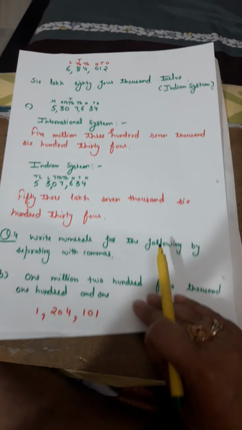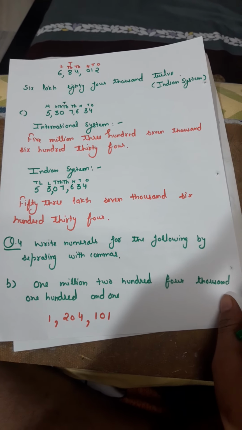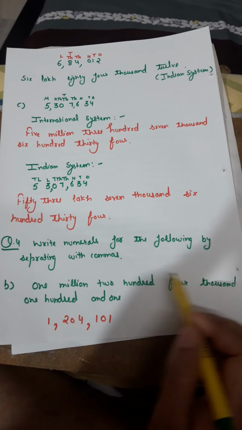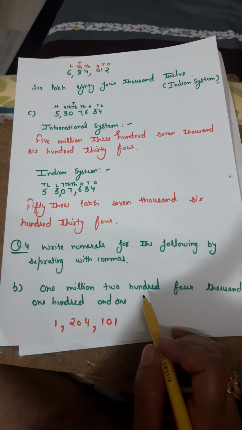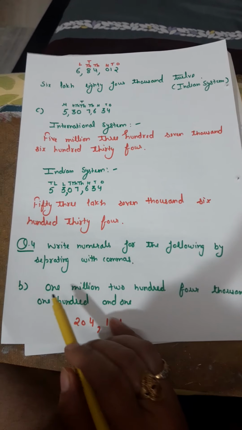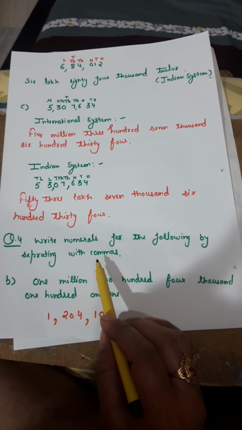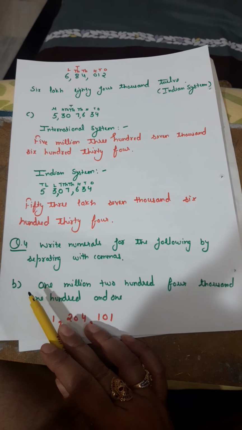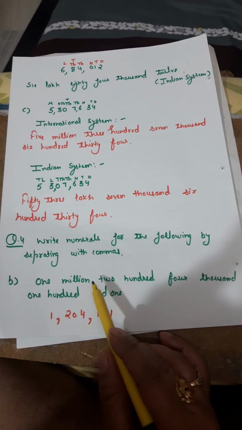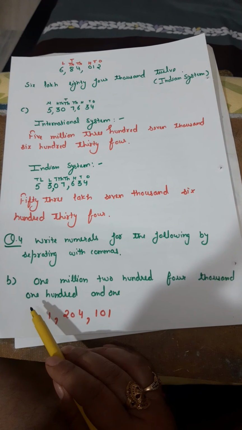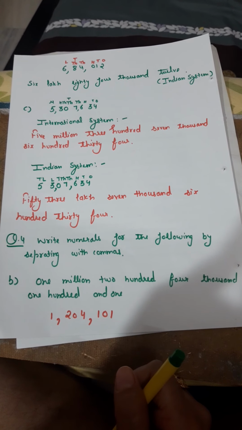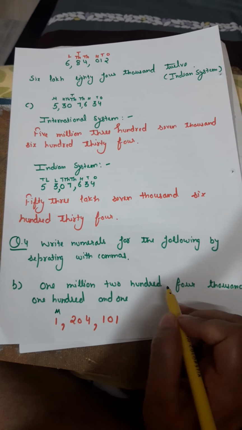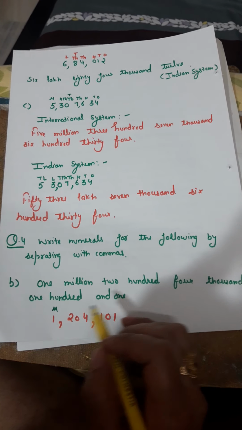Clear? So now the last question of this exercise is: write numerals for the following by separating with commas. Okay, now we have to write the numeral for the given number. Here the number given to us is, and we have to separate the number with the help of commas at the proper places. So consider the B part of it. The number is 1,204,101. What is the number? 1,204,101.